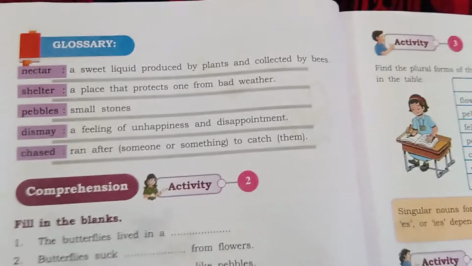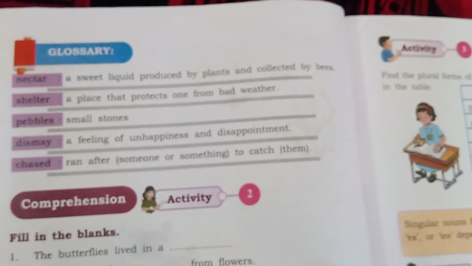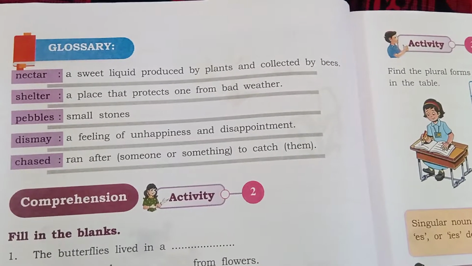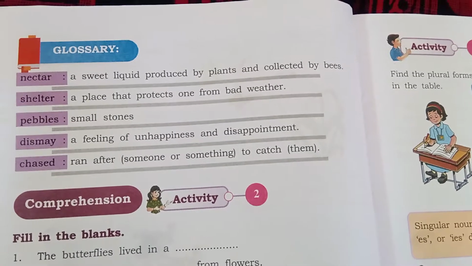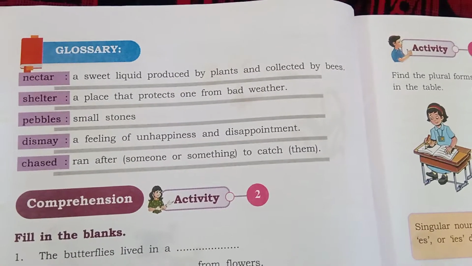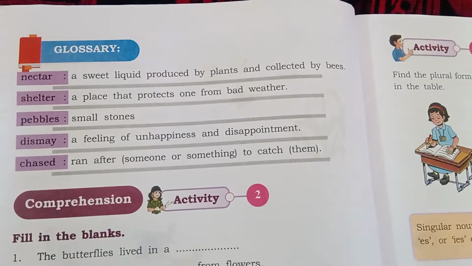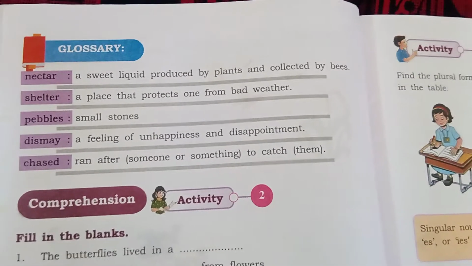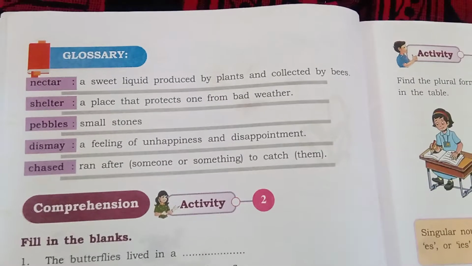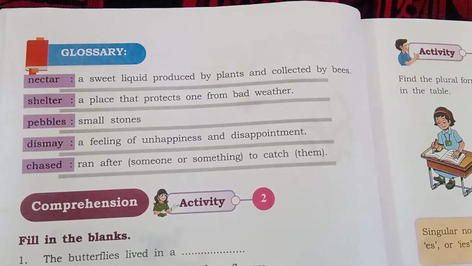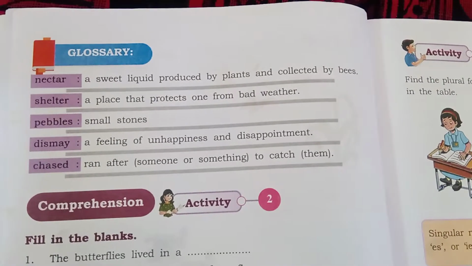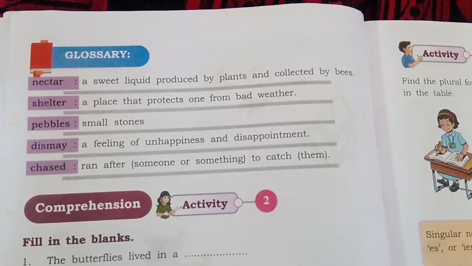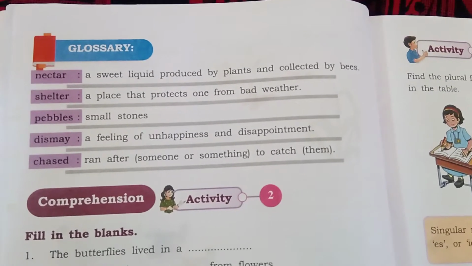One more time I am repeating. Once you go through, put your finger where you are reading. Fine? So first one is nectar, a sweet liquid produced by plants and collected by bees. Shelter, a place that protects one from bad weather. Pebbles, small stones. Dismay, a feeling of unhappiness and disappointment. Chased, ran after someone or something to catch.